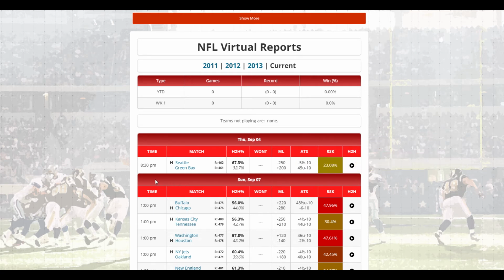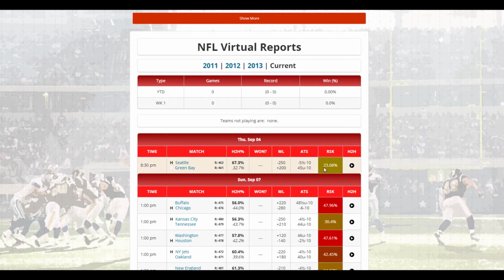So just as a brief overview, Seattle's playing Green Bay, 8:30 p.m. on Thursday night. Here are the rotation numbers. You have the head-to-head percent. Right now it says Seattle has a 67.3% chance of winning on the head-to-head matrix. In this particular case, Seattle is not only our head-to-head favorite, but it's also the odds maker favorite. Anytime you see a minus symbol next to the team on the money line, that means the team is favored on the odds maker side. And likewise, ATS is against the spread. It's the amount of points that the team should cover.